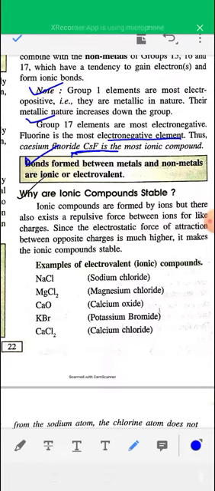Actually francium is the last element of group 1, but as francium is radioactive in nature, here cesium is considered the most electropositive element of group 1, and fluorine is the most electronegative element of group 17. So cesium fluoride is the most ionic compound.